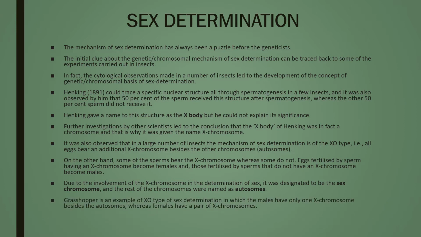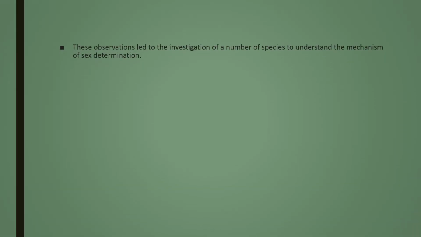Grasshopper is an example of XO type of sex determination in which the males have only one X chromosome besides the autosomes, whereas the females have a pair of X chromosomes. So the male grasshoppers have 23 chromosomes while female grasshoppers have 24 chromosomes. These observations led to the investigation of a number of species to understand the mechanism of sex determination.